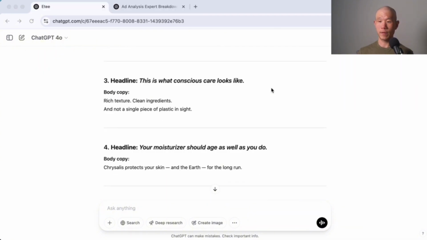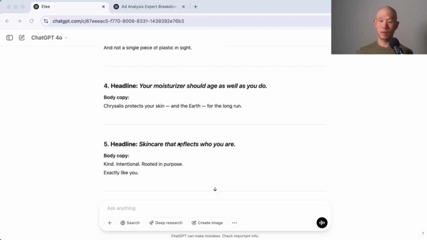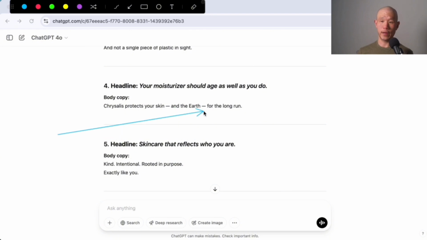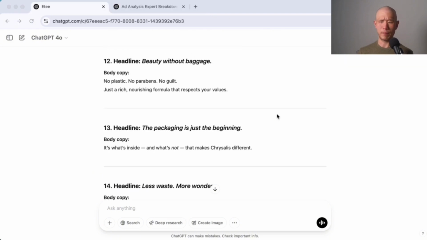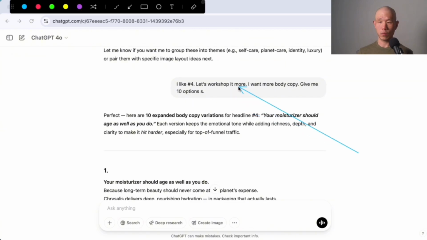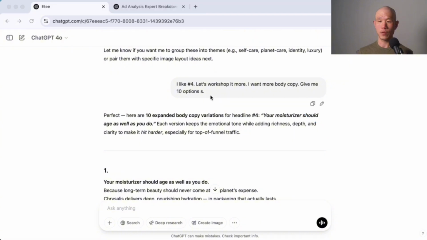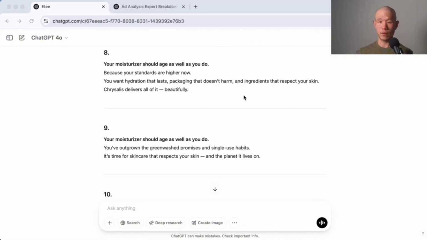It gave 20 of them. I ended up liking this one over here. Your moisturizer should age as well as you do. Chrysalis protects your skin and the earth for the long run. But I didn't like the body copy, I think. Okay, here, I like number 4. Let's workshop it more. I want more body copy. Give me 10 options. So it ended up giving 10 of them, and then number 8 was the one that I liked.